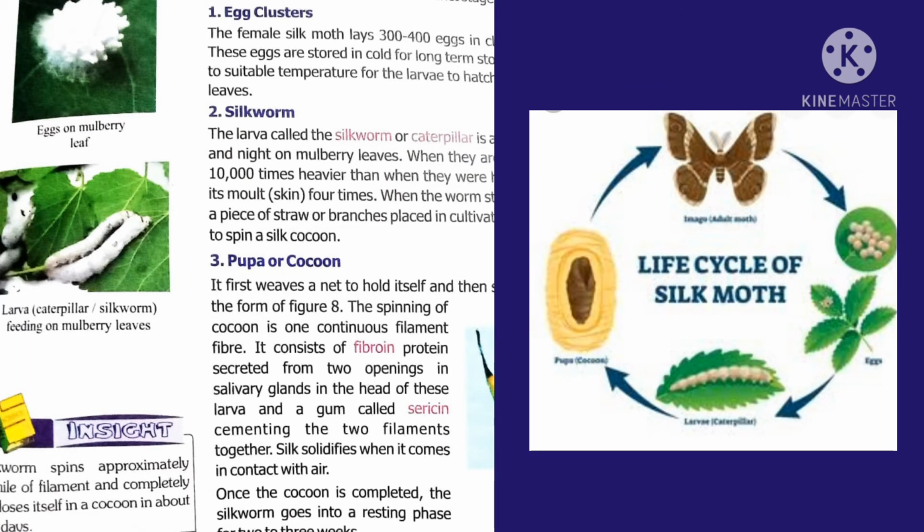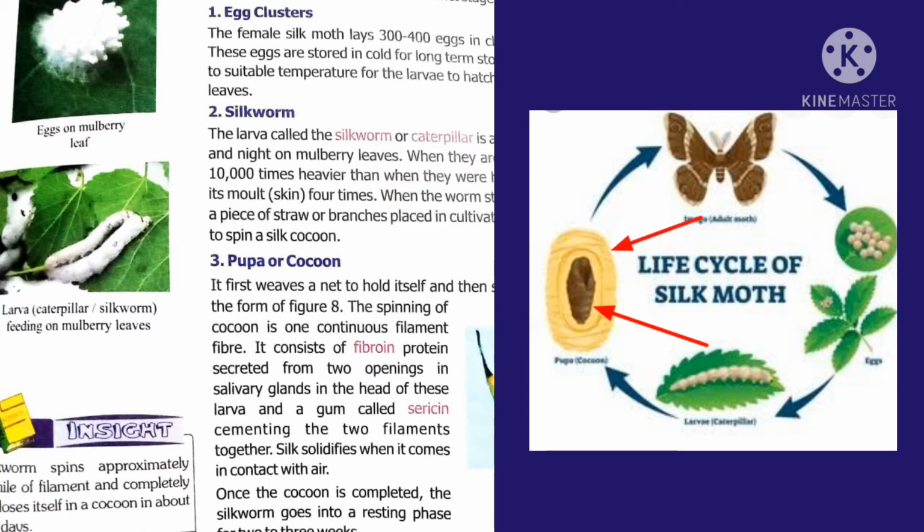The next life cycle stage is silkworm. It can be called a larva or caterpillar. These larvae feed day and night on mulberry leaves. After 35 days, they are 10,000 times heavier than what they were. During this time, they shed their skin 4 times. When the silkworm stops eating, it attaches to a piece of straw. Now it is ready to spin a silk cocoon.